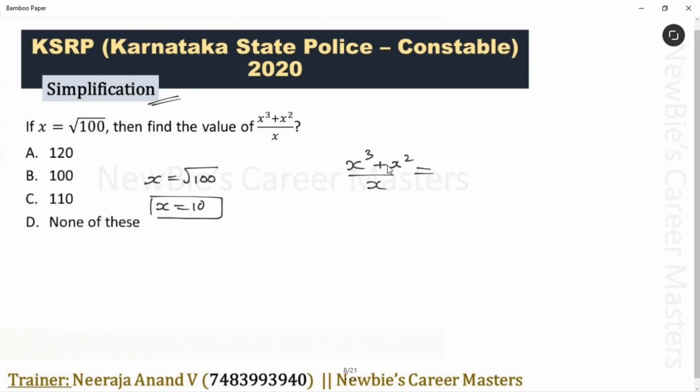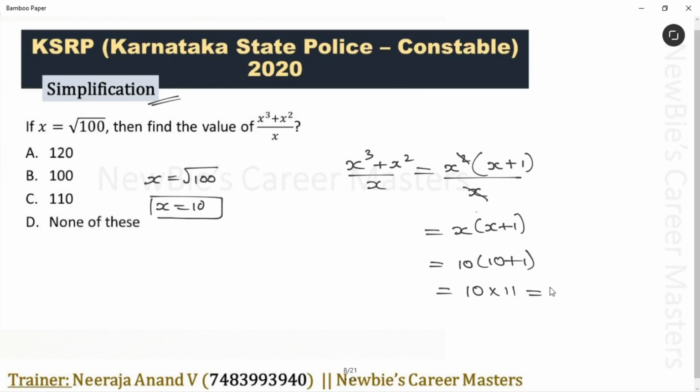Okay. Check the numerator, newbies. X square is common, right? Take out that x square. We get first value as x and the second value as 1, divided by x. Cancel this 1 by x and this x. We get numerator value as x into x plus 1. Now replace the value of x. X is equal to 10 and here 10 plus 1. What is this value? 10 into 11. 110 is the answer for this question. Option C is the answer for this question.